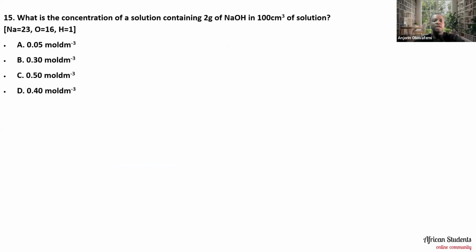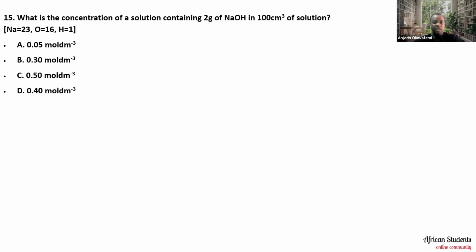Let's move on now to question number 15, which is: what is the concentration of a solution containing 2 grams of sodium hydroxide in 100 cm cube of solution? The options are A, 0.05 mole per dm cube, 0.30 mole per dm cube, 0.50 mole per dm cube, 0.40 mole per dm cube.